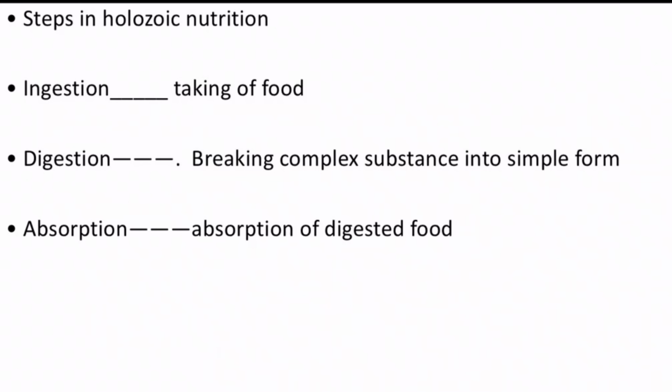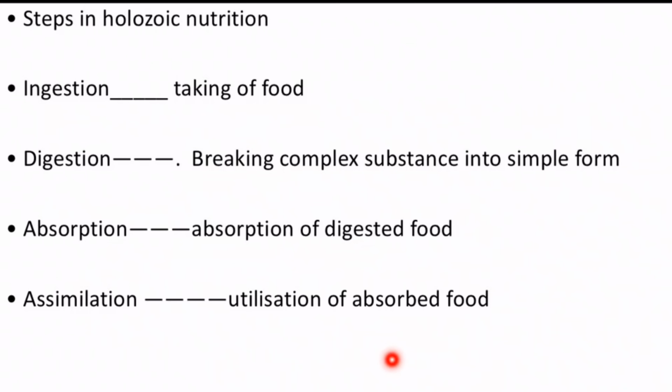Let us see the steps that are involved in holozoic nutrition. First part is what? Ingestion, that is taking in of food. The organism will first take in food. This process is known as ingestion. Second, it's digestion. Whatever substance they have taken will be broken down into simple form. This process is known as digestion. The third step is absorption. Food that is digested will be absorbed by the animal.